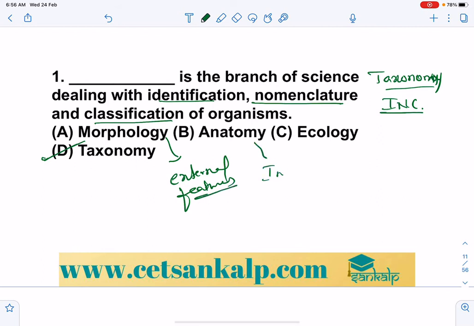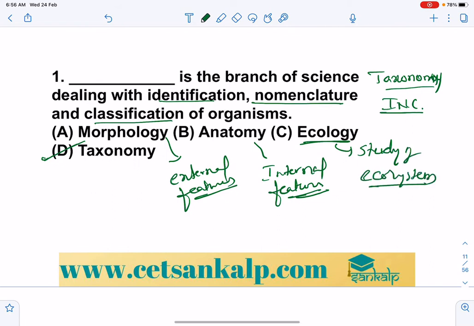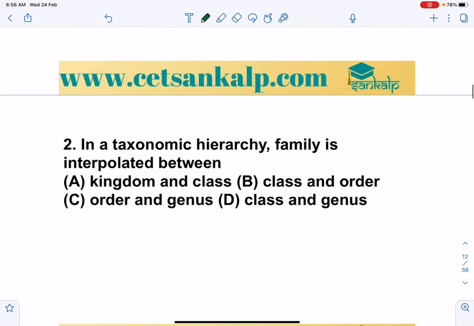Anatomy is the study of internal features, of a complete organism or organ. Ecology is the study of ecosystems. So the answer for that is taxonomy.